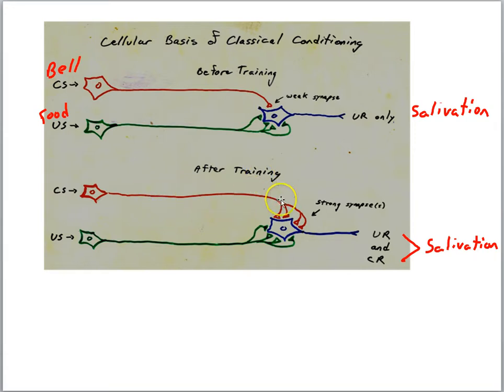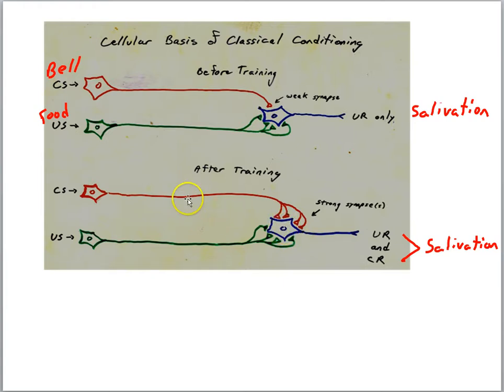The bell pathway has strengthened. We have more synapses here, for example. So now the bell alone is sufficient to drive the target cell to threshold, and we'll get salivation with just the bell. So by repeatedly pairing the bell and the food, we've created conditions to strengthen the weak pathway. You'll recall it's the food pathway that was strong to begin with, and so we will be activating the target cell.